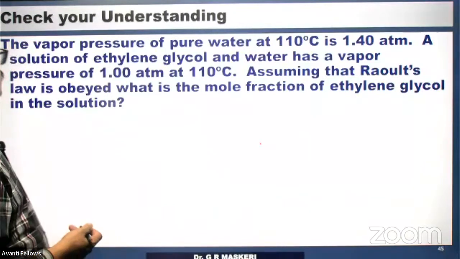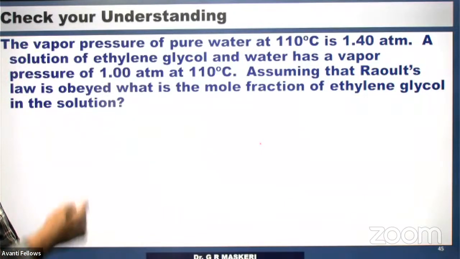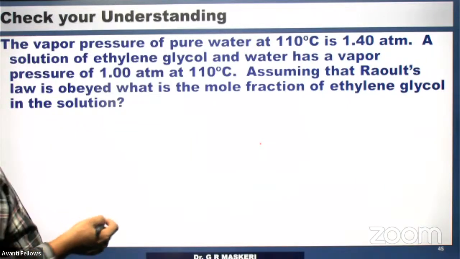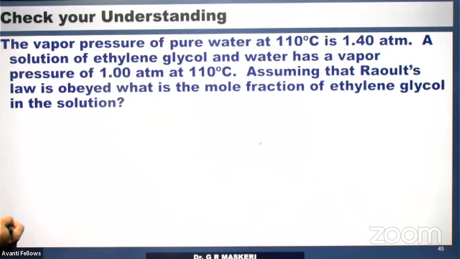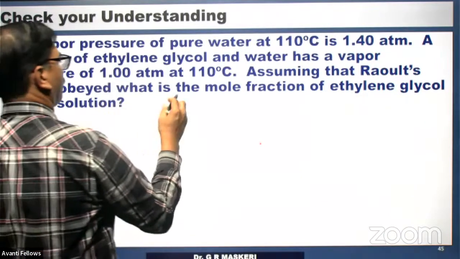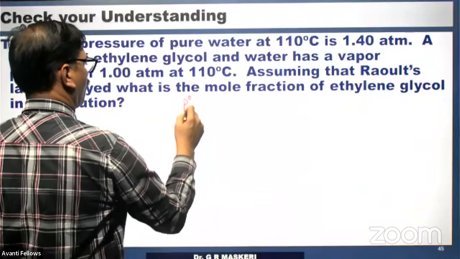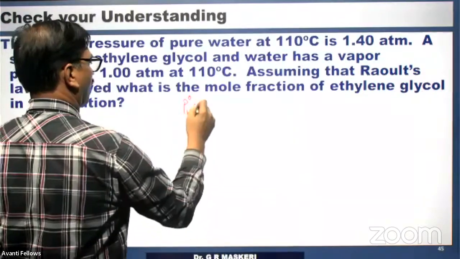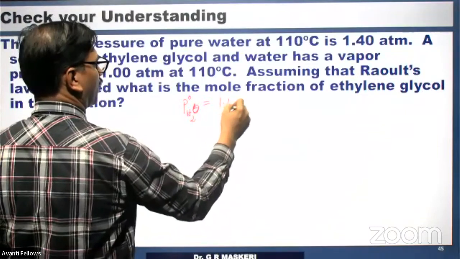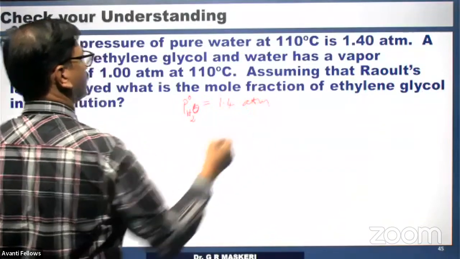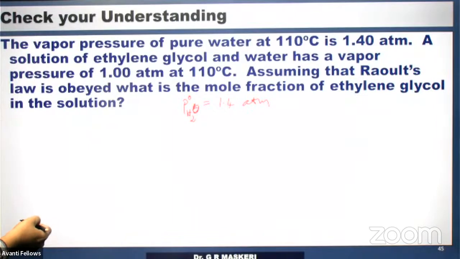Okay. Vapor pressure of pure water and ethylene glycol, both are volatile, right? The vapor pressure of pure water is 1.4, therefore P0 of water is 1.4 atmosphere. This is being given. A solution of ethylene glycol and water has a vapor pressure of 1 atmosphere.